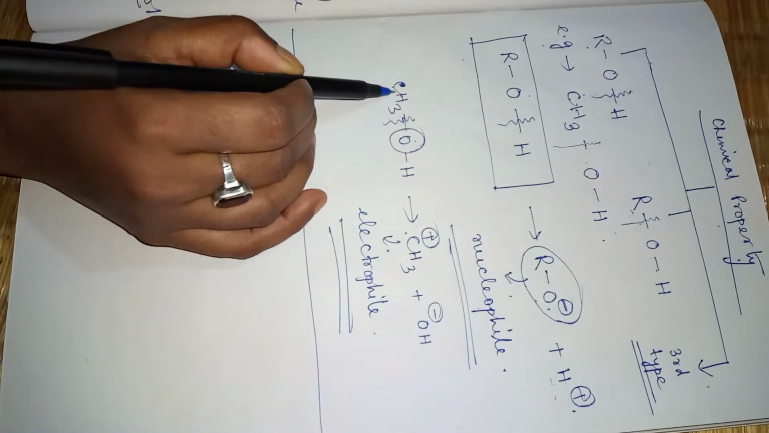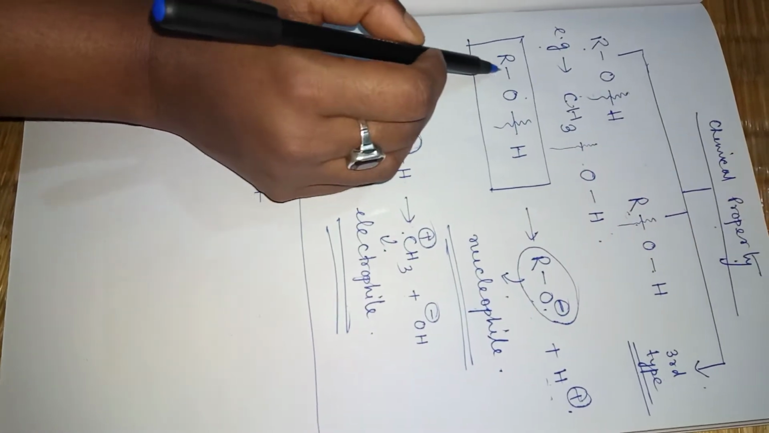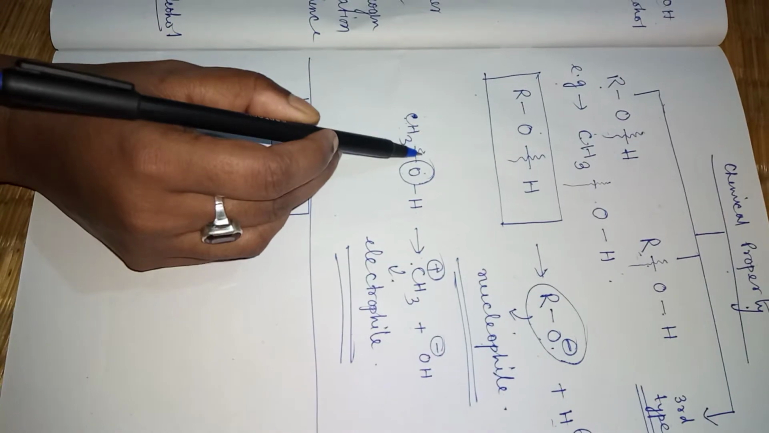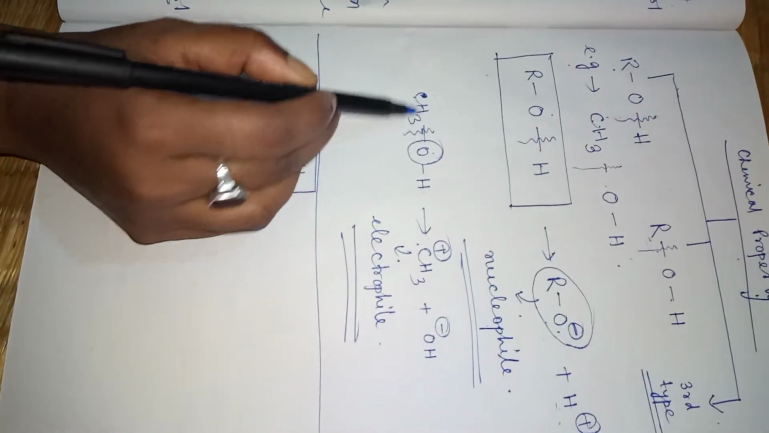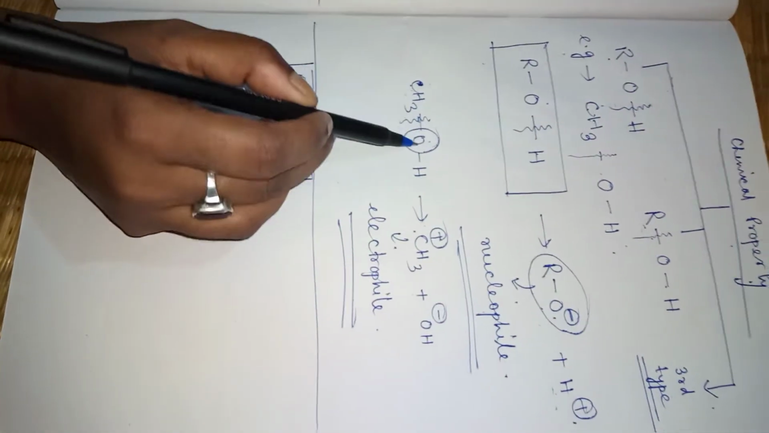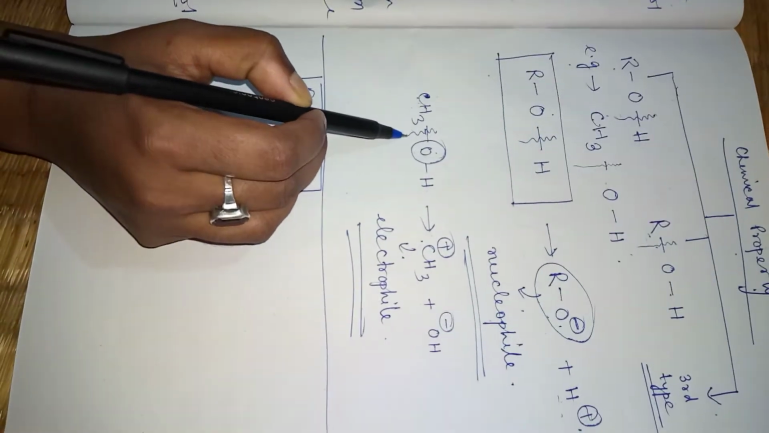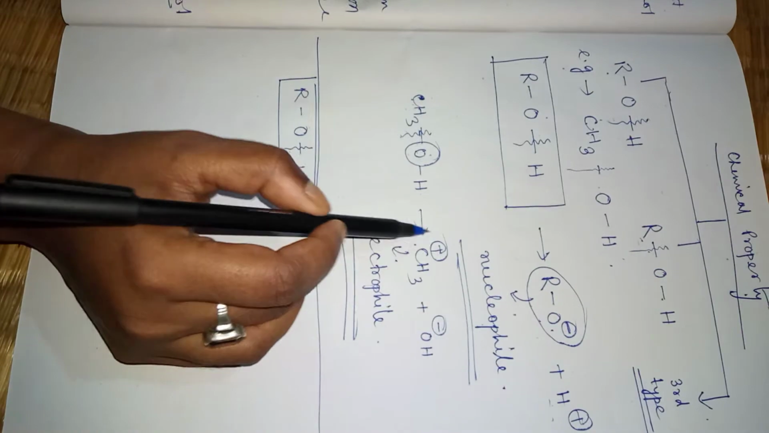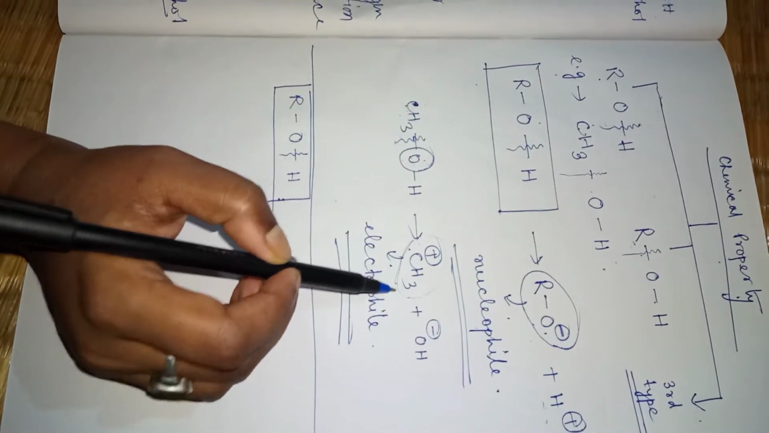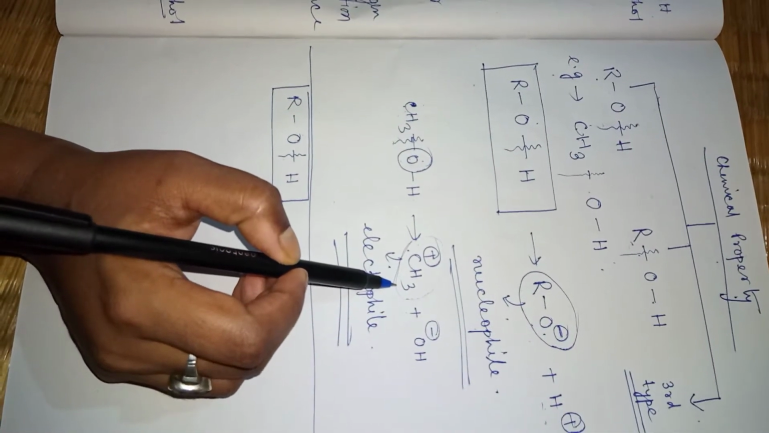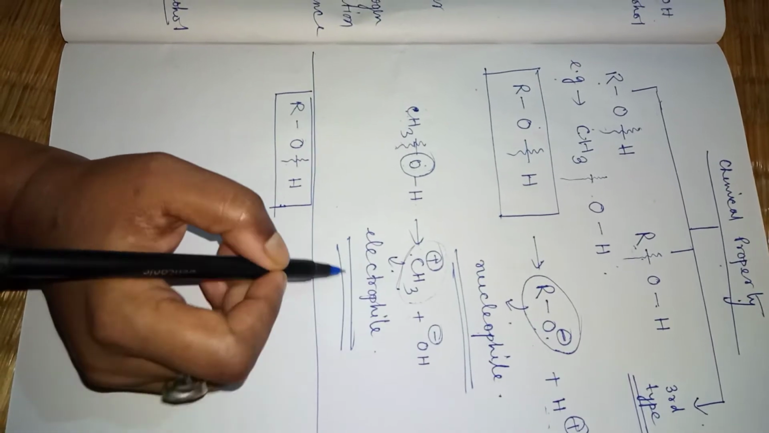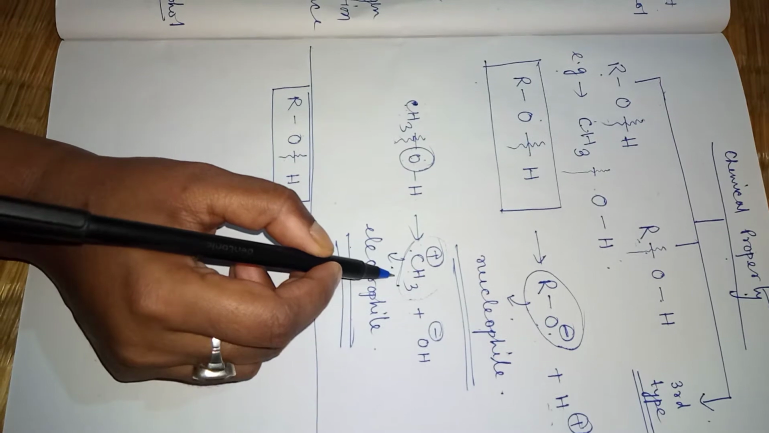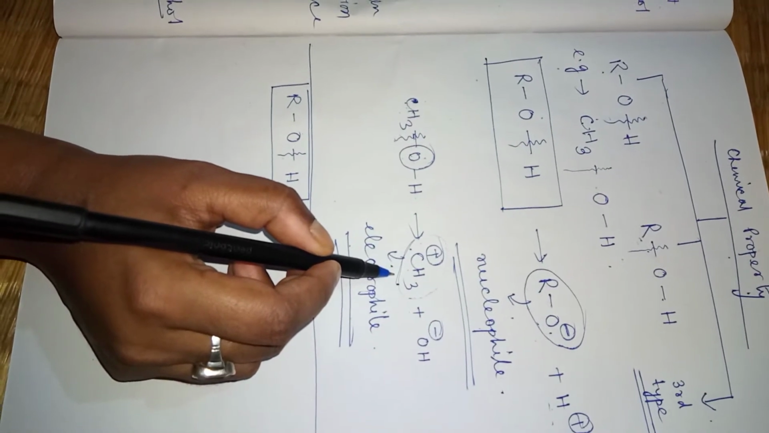And if the bond is broken from the other side, I have shown CH3OH as an example, if the bond between carbon and oxygen is broken, then as the oxygen is more electronegative, we will get this carbocation, isn't it? And if the carbocation is formed, then it can act as an electrophile because it is searching for electrons.